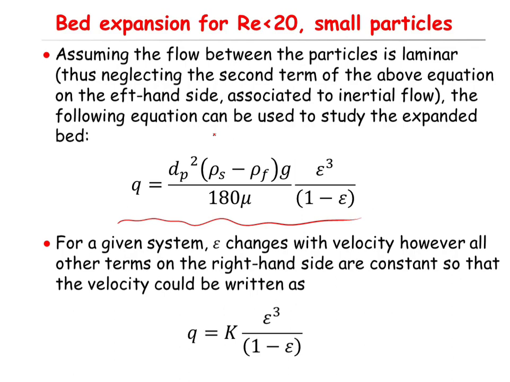The usefulness of this equation is that all of these parameters are normally known, because you know the density of solid, the density of the fluid, the viscosity, the gravity, and the particle diameter. So all of that could be lumped into one single parameter illustrated by K here. For a given system, epsilon or porosity changes with velocity. However, all other terms on the right hand side are constant, so the velocity could be written as Q equal to K, a constant that incorporates all these properties, times epsilon to the power of 3 divided by 1 minus epsilon.